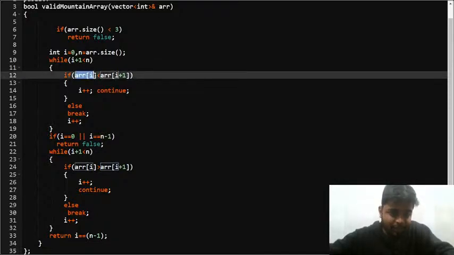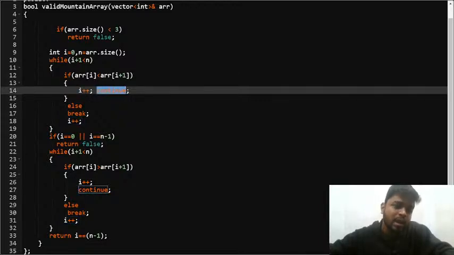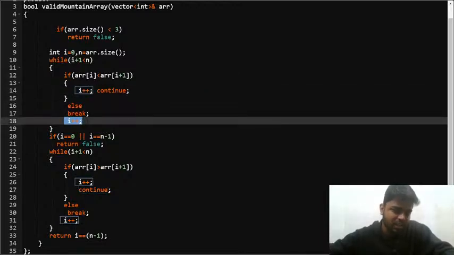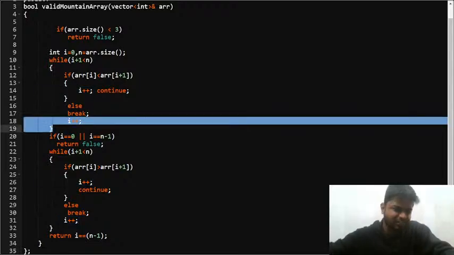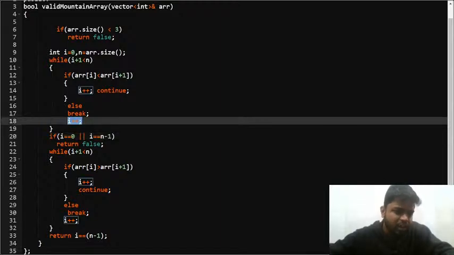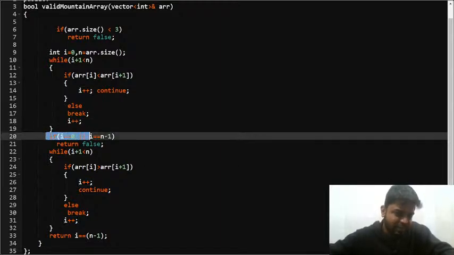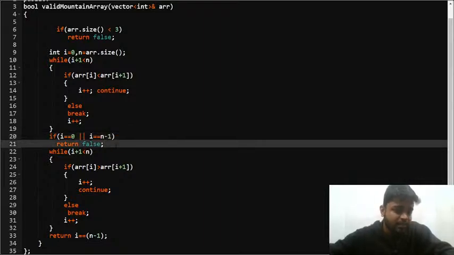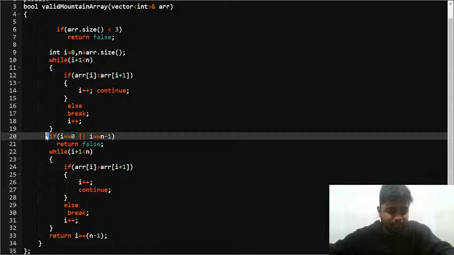So if my ith element is less than the i plus 1th element, in that case I'll increase my i and continue, else I'll break. Otherwise I'll just keep on incrementing i, right, if it is perfect. Now once you are done with this, if my i is 0 or my i is n minus 1, that is, if I'm still at the starting point or if I reach the end, then there is no mountain, so I'll return false.